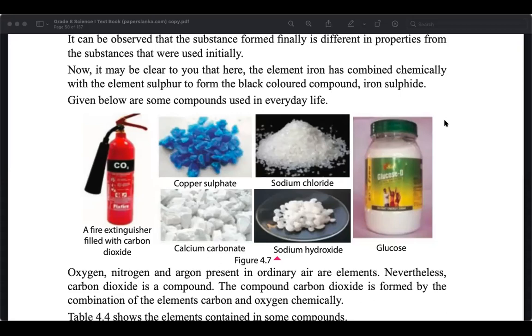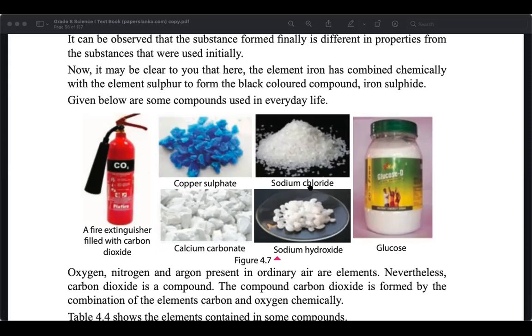Then it will create zinc sulfate and emit hydrogen. This can be done in a glass bottle. Don't worry, it's not getting hot, and it will emit hydrogen. You can collect that in a balloon.